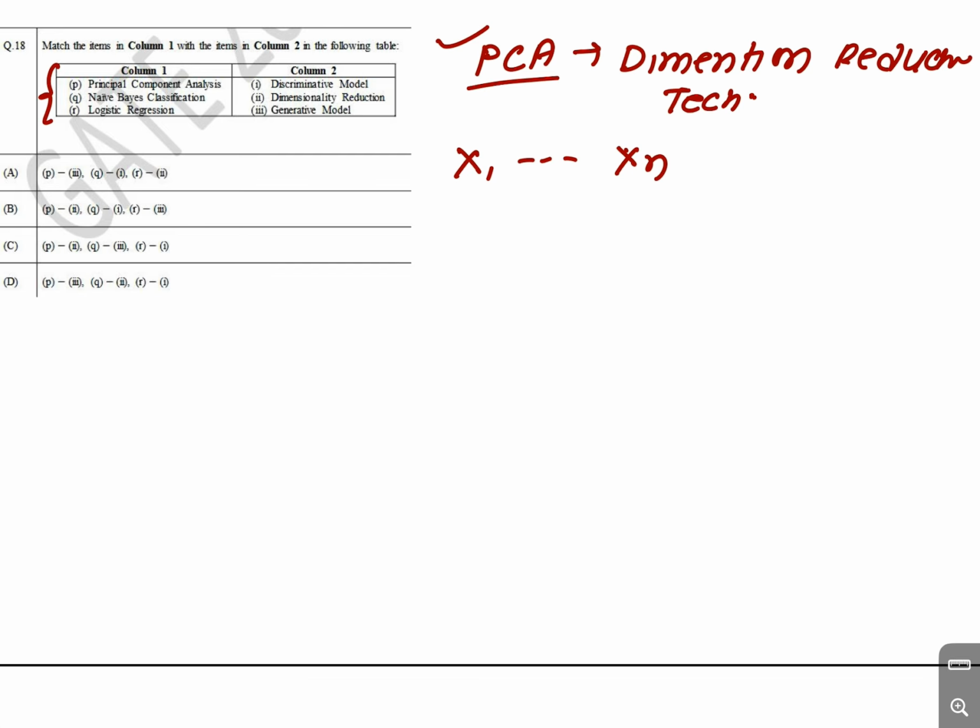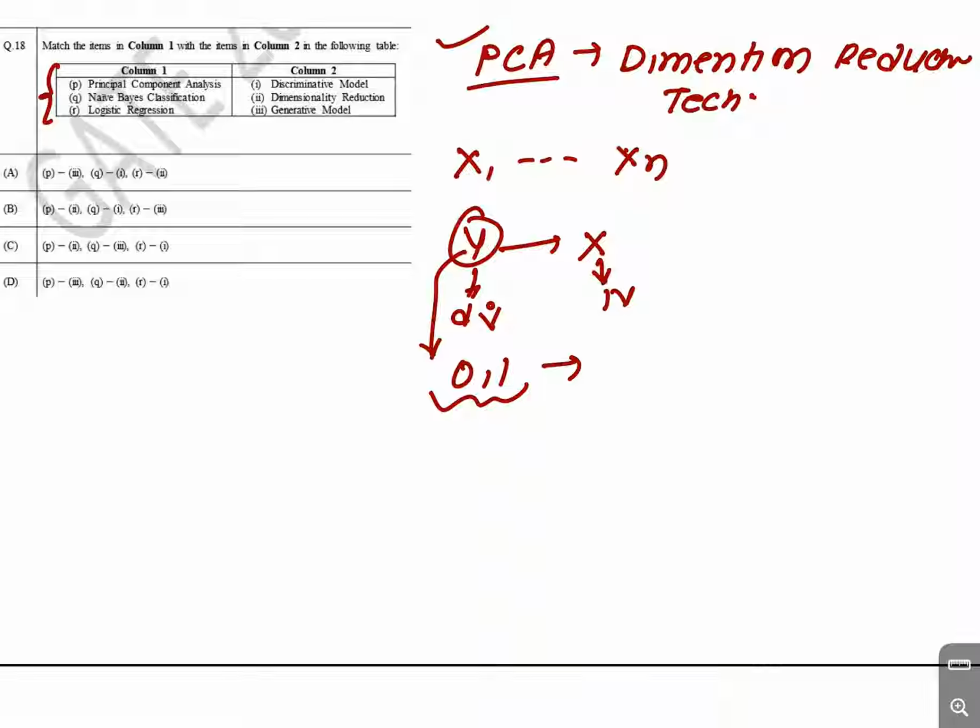And naive Bayes classification is used as a generative model. And logistic regression is for when you have a y and some independent variable x, and y is the dependent variable. Whenever y takes a binary value, 0 or 1, you can say that this model is a logistic regression.